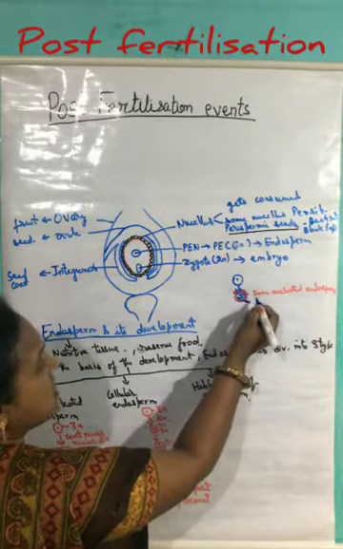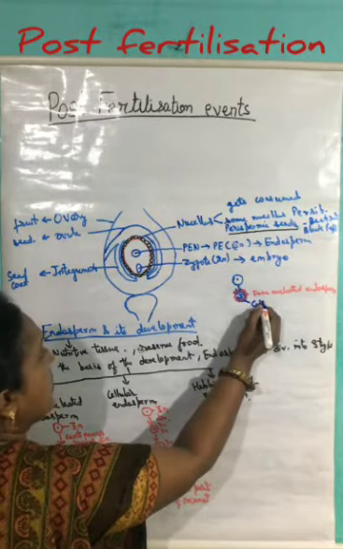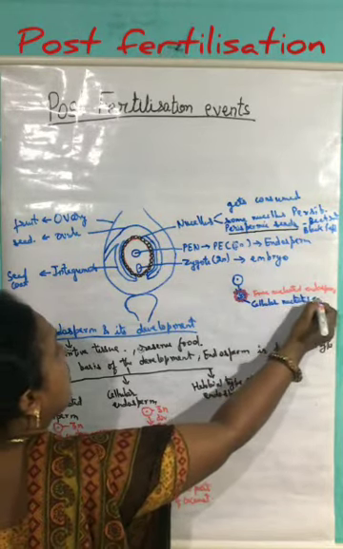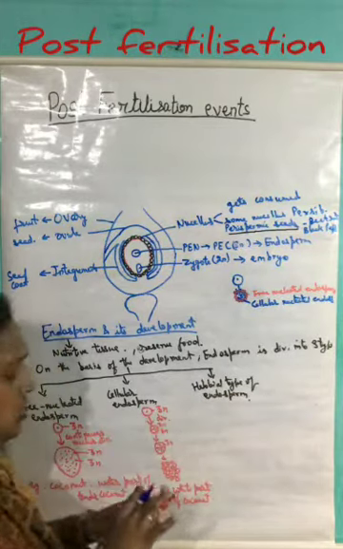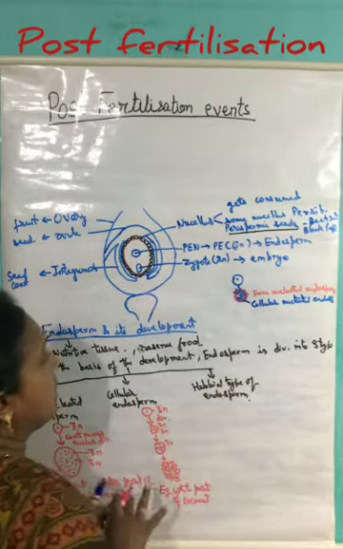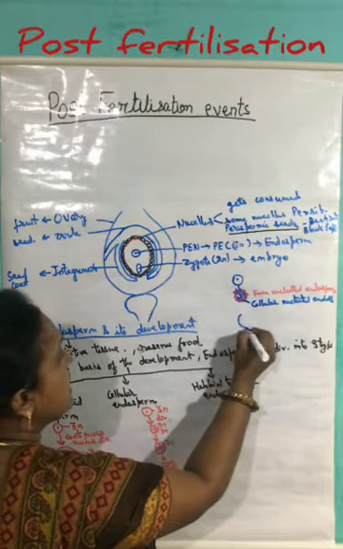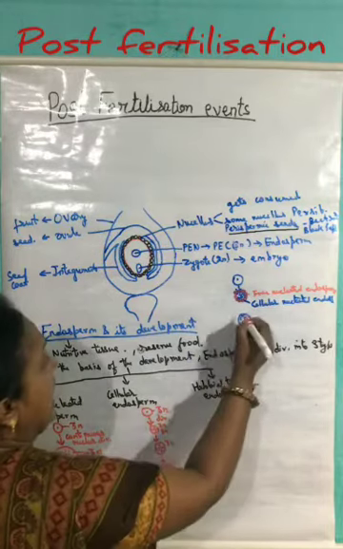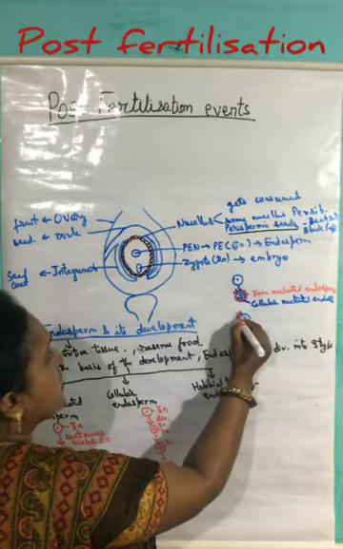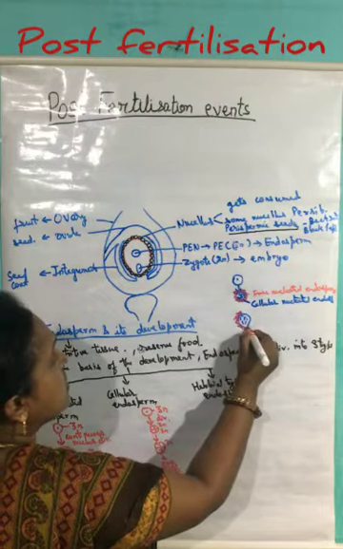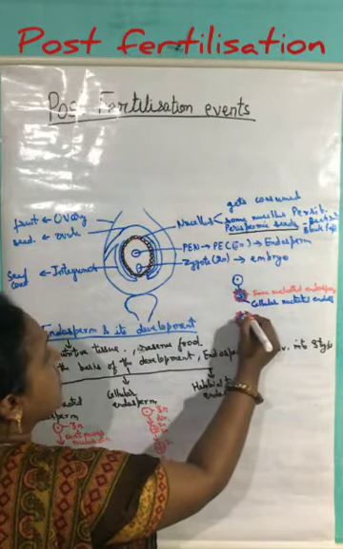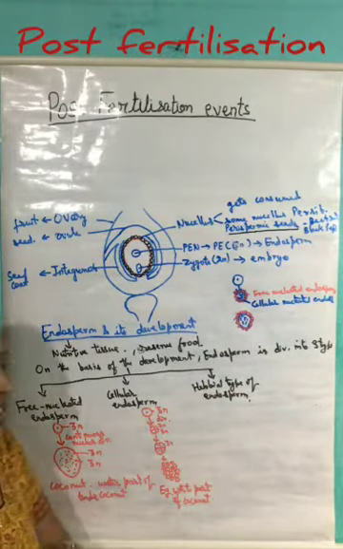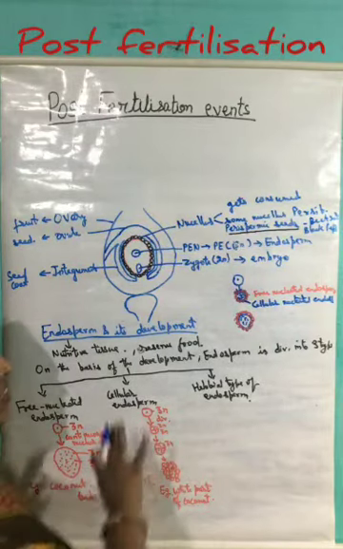So the outer structure results in the formation of cellular endosperm, and because of this we have seen in the coconut that inside it the watery part is there, which consists of the free nucleated endosperm, and in the peripheral region we have seen the cellular endosperm.